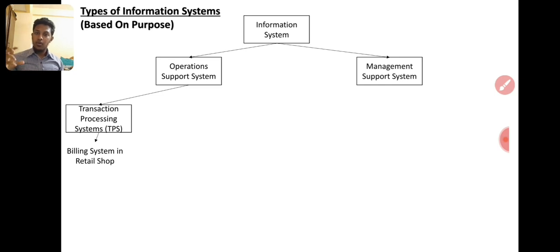Nowadays we don't go behind manuals, we go behind software and applications. So sales management is the main function in the sales and marketing function, right? For the sales and marketing system, we have the sales order information system. Then for market research, we have the market research system, right? We did one market research. I already told you that we went into schools and collected data. So there is a market research system separately.